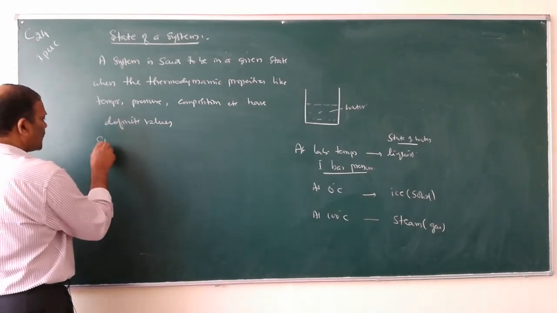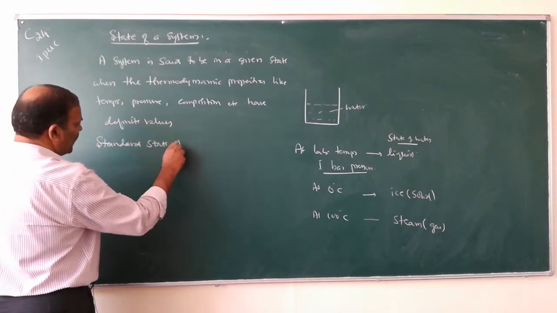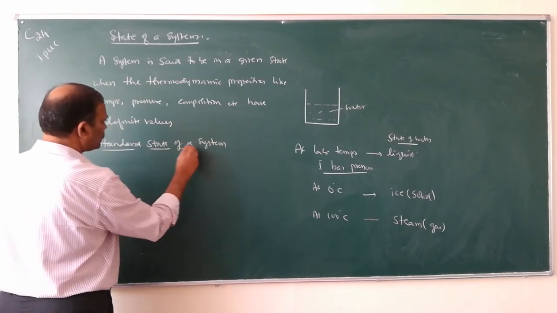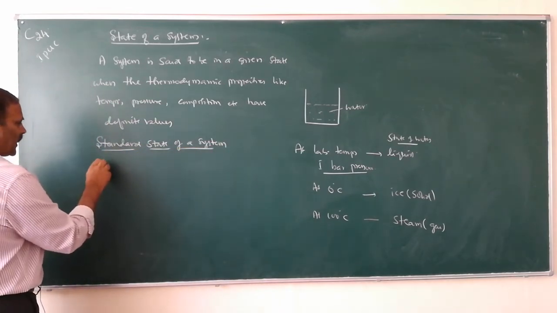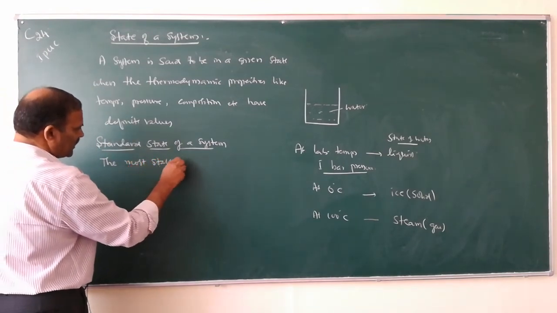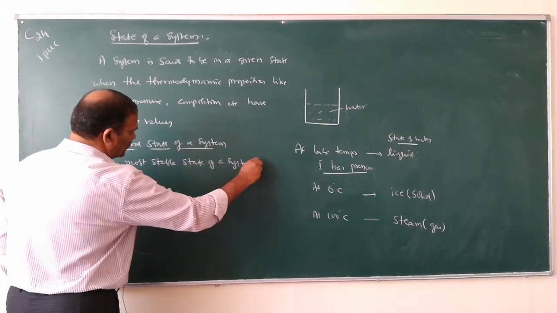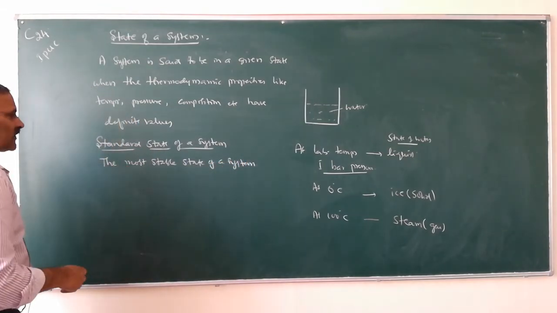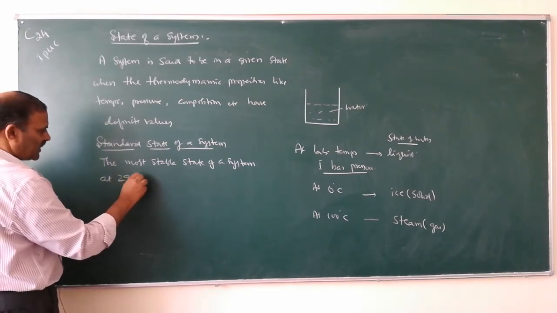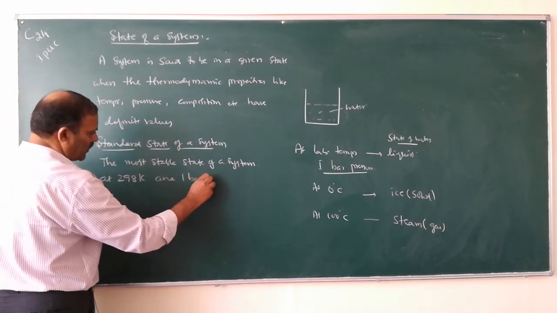And then, standard state of a system. What is the standard state? The most stable state of a system at 298 Kelvin and 1 bar pressure.